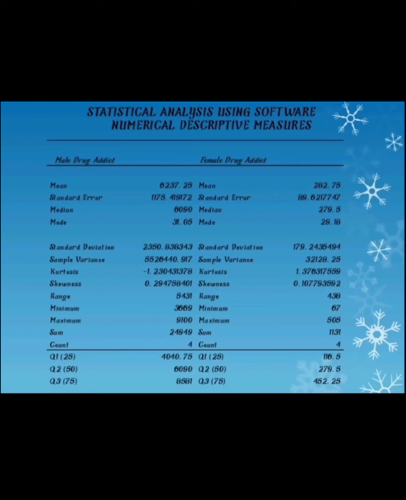And it's shown here that the male drug addict have a higher value than the female drug addict. For example, the mean for male drug addict is a little bit higher, 6237.25, and the female drug addict is 282.75. For the median, also the male drug addict is higher, 6090, and for female drug addict it is 279.5. The mode for male drug addict is 31.05, and the female drug addict is 29.18.